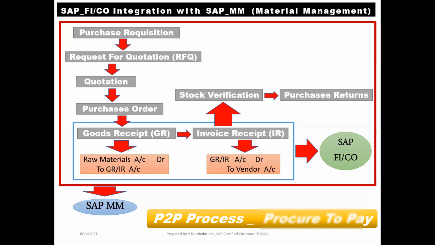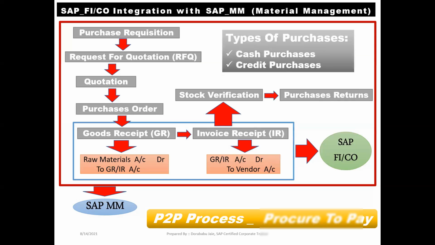Got it? Right. How many types of purchase we have? We have two types of purchase. One is cash purchase and second one is credit purchase. If it is cash purchase or if it is credit purchase, the process is same. In the process, we don't have any changes. Okay. So in the integration level, we have done part number 1, that is SAP FI CO integration with SAP MM, that is P2P cycle we have done.